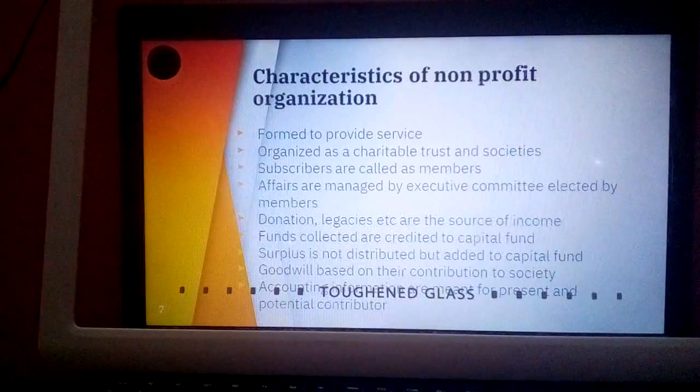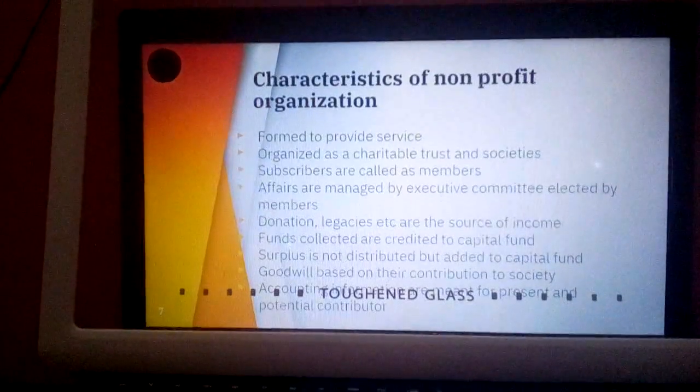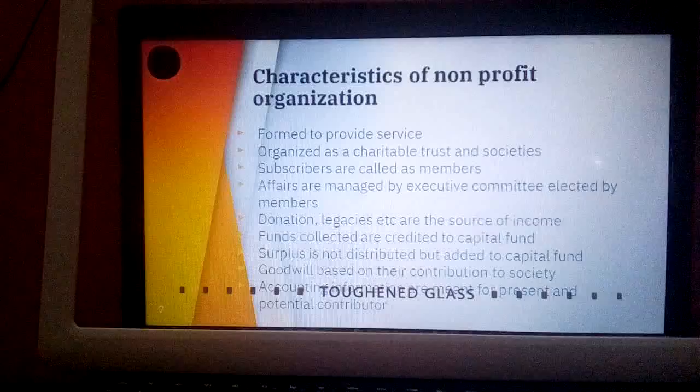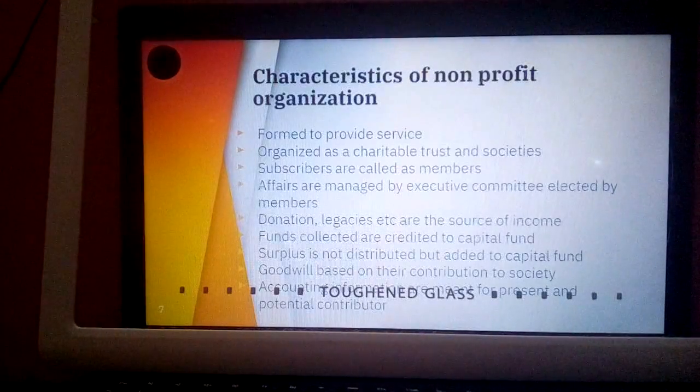Then next, goodwill based on their contribution to the society. How does a profit-making company make goodwill? By satisfying their customers, by providing goods as per their needs. In this manner, it tries to make its name among all other businesses. Goodwill helps them to get more and more consumers. For example, in case of notebooks, Classmate is the one which has good goodwill. That means it has a good name and fame, because of which students prefer to buy those notebooks. So goodwill is an indicator, a kind of plus point to the organization, that they can earn more and more consumers and more demand.